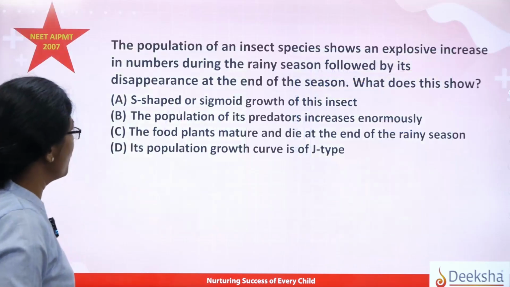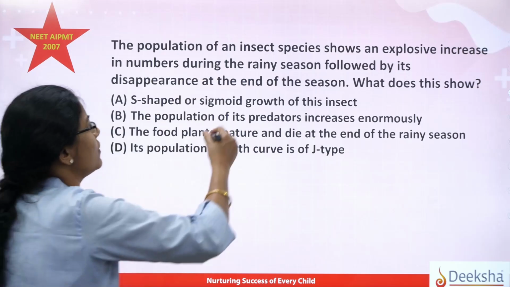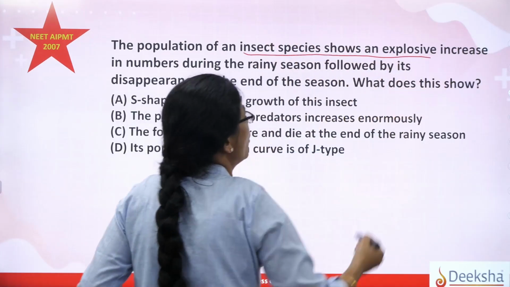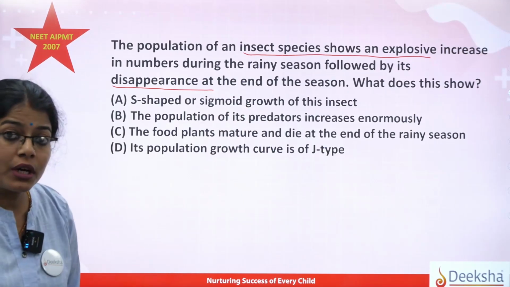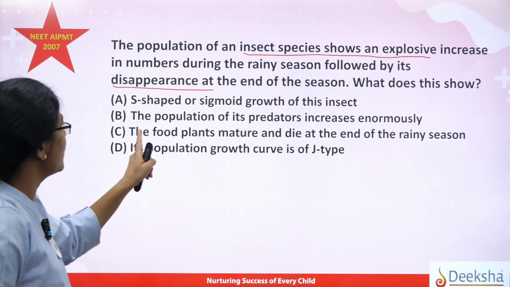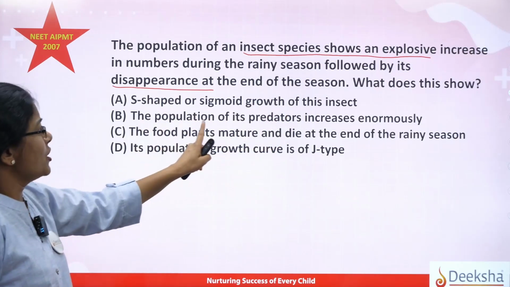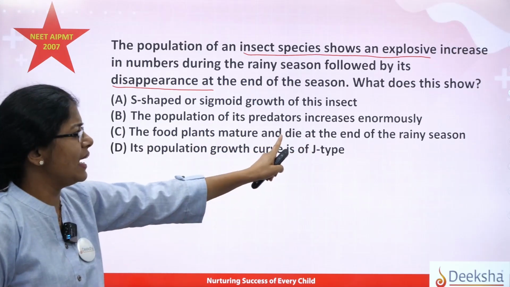So now look at the options here. According to you, which one do you think? The insect species we're showing here, suddenly growing and then declining suddenly, would be which type of growth curve? Yes, you're very right. It is not showing the S-shaped growth curve, nor does the population of its predators increase enormously, nor do the food plants mature and die at the end of the season.